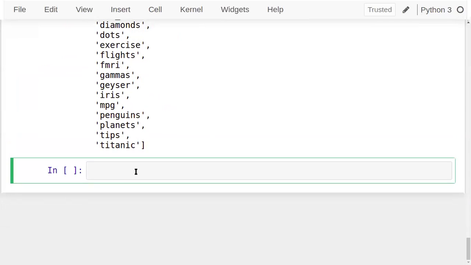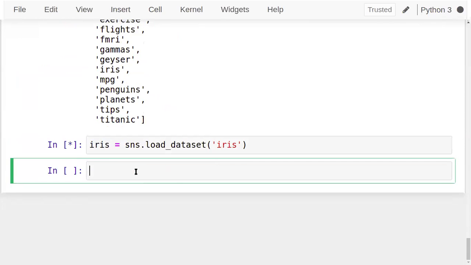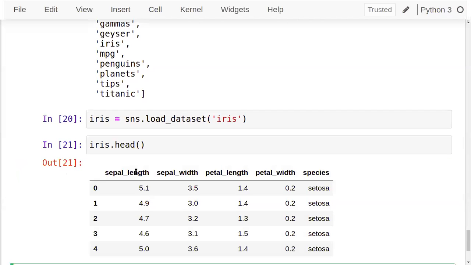So to load a data set, we need to use, let's use iris is equal to sns.load_dataset iris, and that I have stored in the name iris there. Iris is a very commonly used data set. You can see this.